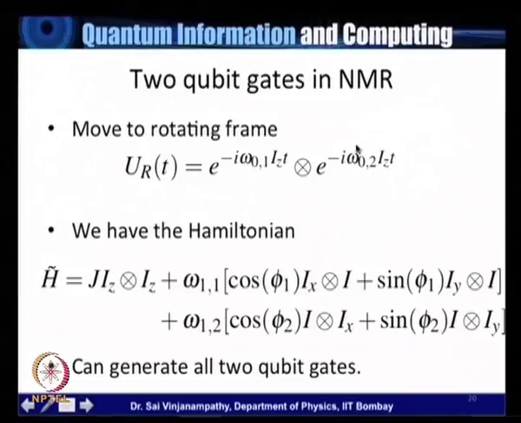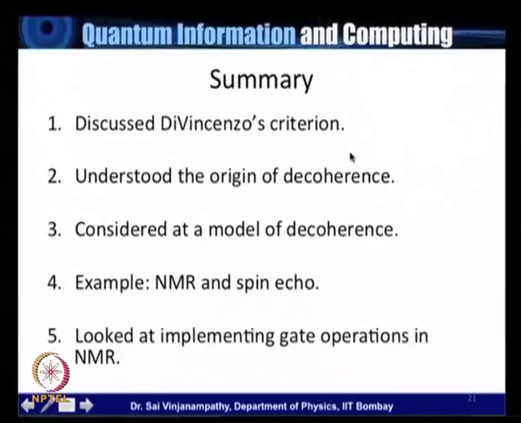So to summarize, what we discussed today were the DiVincenzo criteria, which are the crucial criteria for experimental quantum computing. We also understood the origin of decoherence. We actually considered a model of decoherence and studied what decoherence does to qubits and how it is detrimental to the quantum computing process. As an example, we considered nuclear magnetic resonance, and we discussed spin echo as a way to mitigate the decoherence process. Finally, we looked at implementing single qubit and 2-qubit gates in nuclear magnetic resonance.